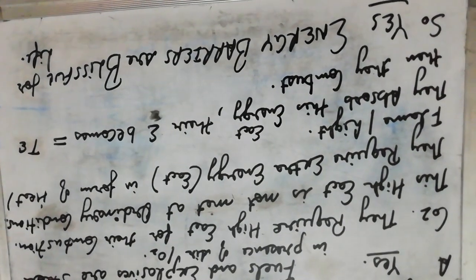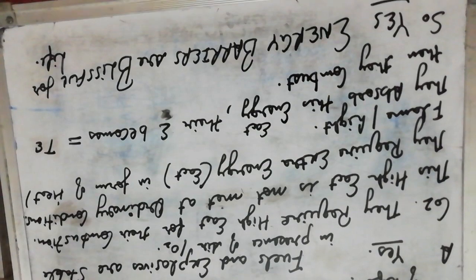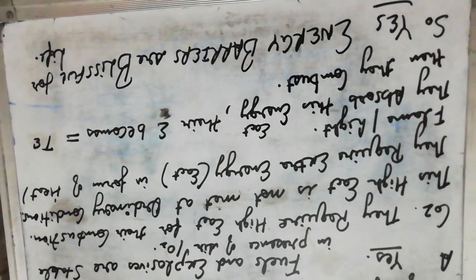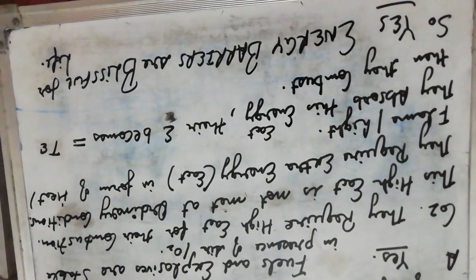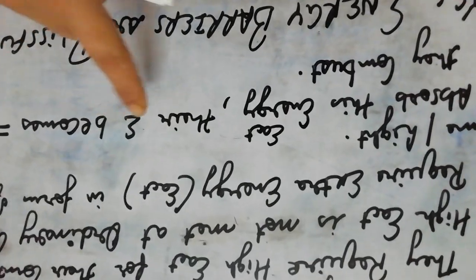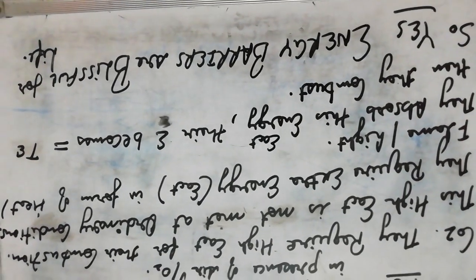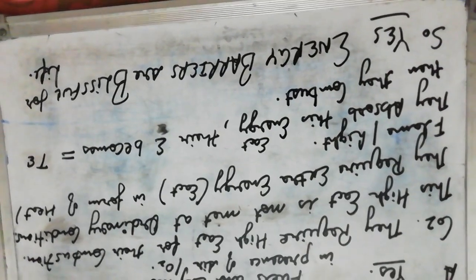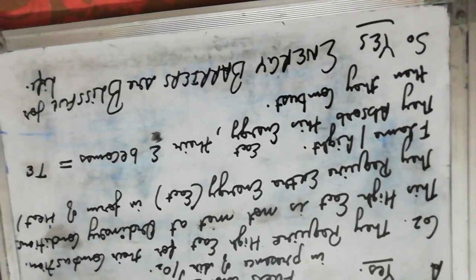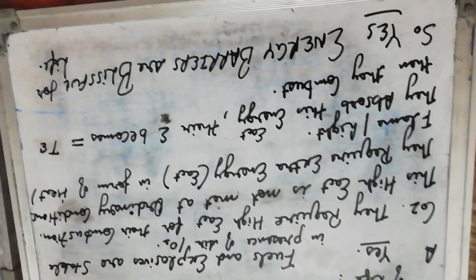They require extra energy in the form of activation energy, which we give in the form of heat, flame or light. They absorb this activation energy, and their energy becomes equal to threshold energy, and only then do they combust. That is, only then are the reactants converted to products. So we can say yes, these energy barriers are blissful for the existence of life.